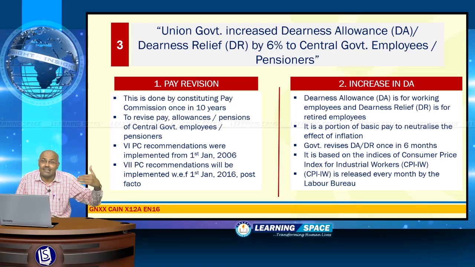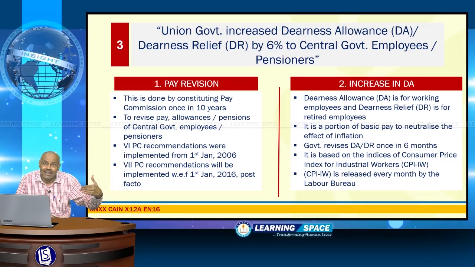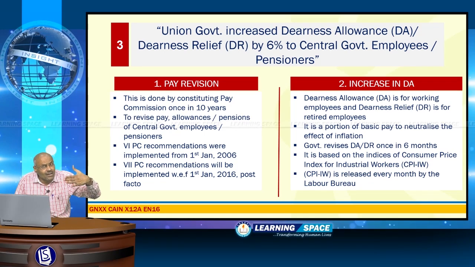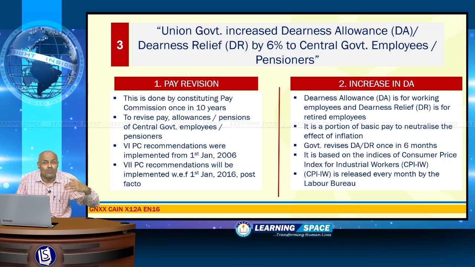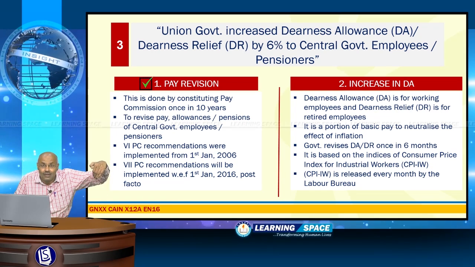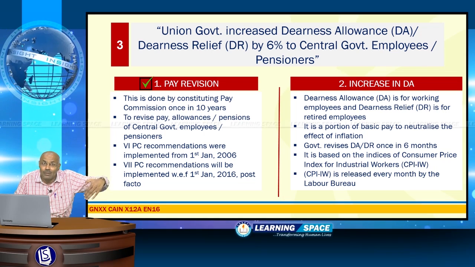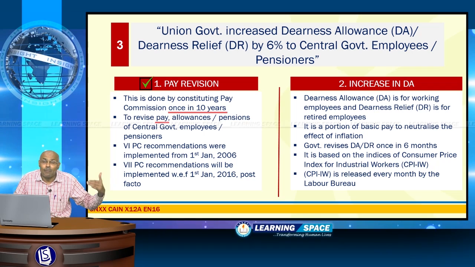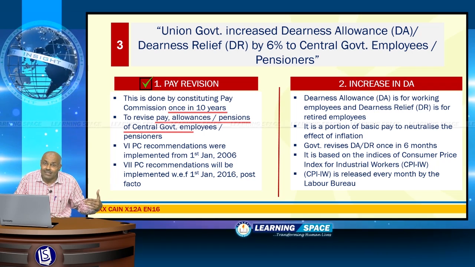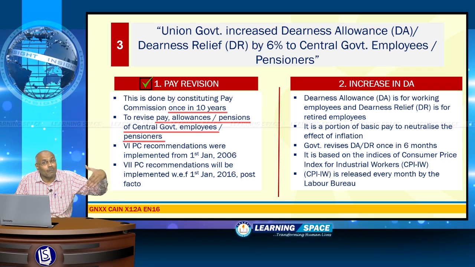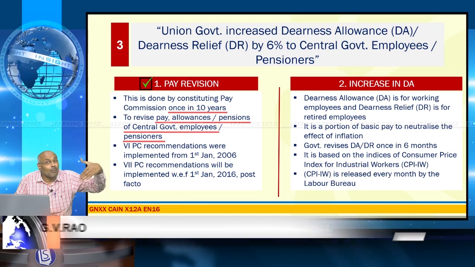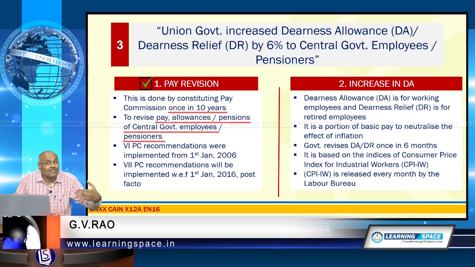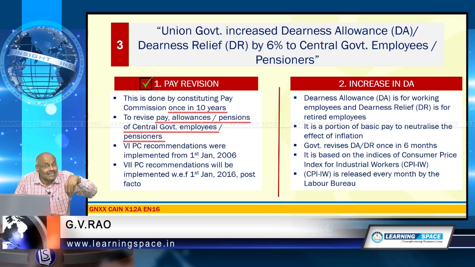Union government increased Dearness Allowance or Dearness Relief by 6% for central government employees and pensioners. When you look at central government employees, two issues please don't forget. First one is pay revision. Pay revision is taken up once in 10 years by a pay commission so as to revise pay and allowances for the working employees as well as for pensioners. Central government appoints a pay commission once in 10 years. So, central government employees' pay revision takes place once in 10 years.